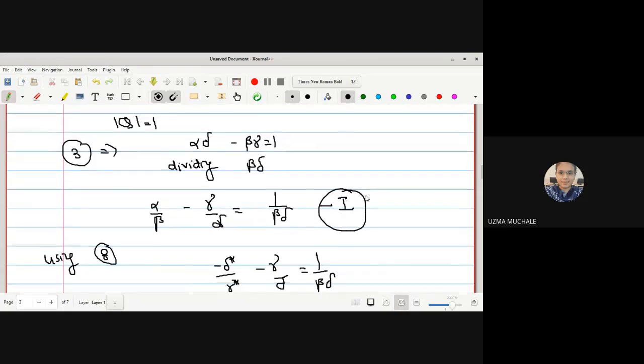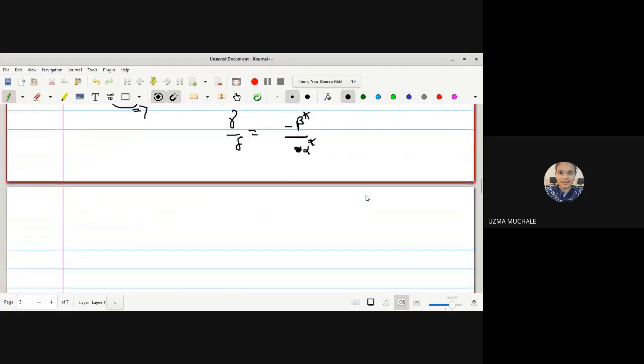So using equation 1, we get alpha upon beta plus beta star upon alpha star is equal to 1 upon beta delta. Simply I have replaced this one from equation 1.